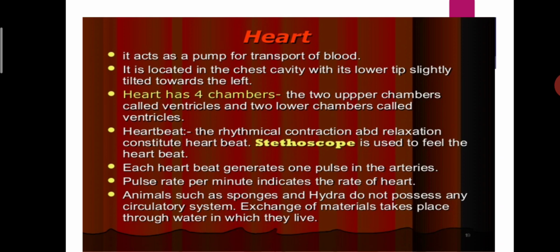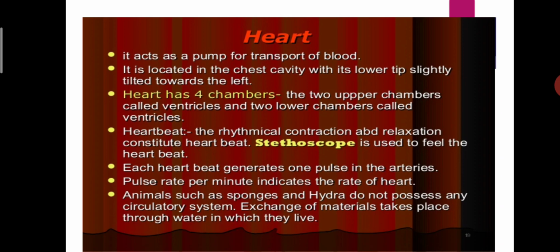It is located in the chest cavity with its lower tip slightly tilted towards the left, mainly towards the left side. The heart has 4 chambers. The upper 2 chambers are called auricles, and the 2 lower chambers are called ventricles.